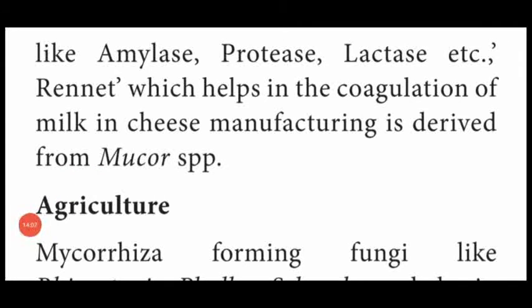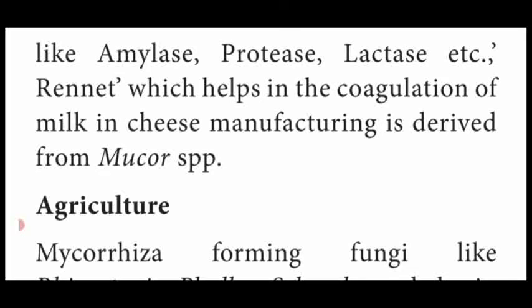Dear students, note that the enzymes produced from Aspergillus oryzae and Aspergillus niger are amylase, protease and lactase.